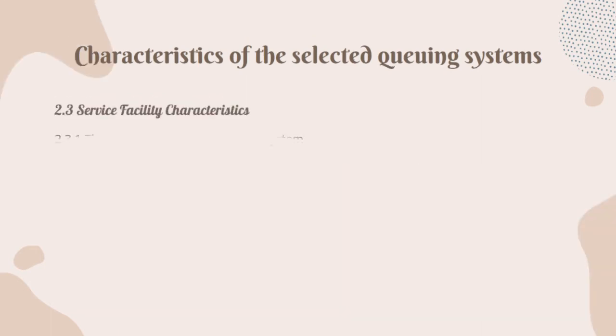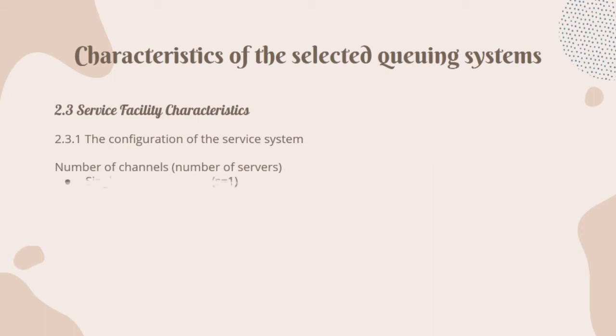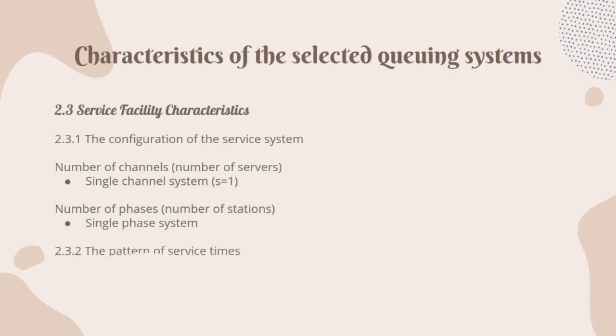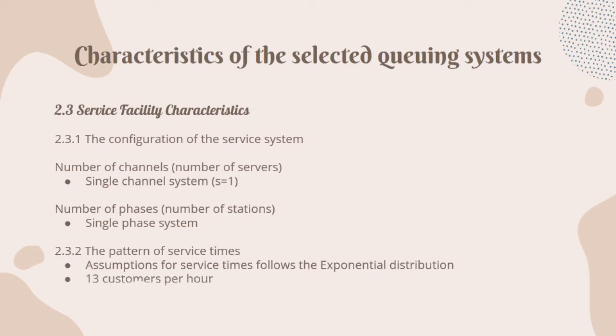Next is service facilities, the configuration of the service system. First, the number of channels. In our study, it is a single channel system. The number of phases is a single phase system. And the pattern of the service is that the assumption for service time follows the exponential distribution. In our study, there are 13 customers per hour.